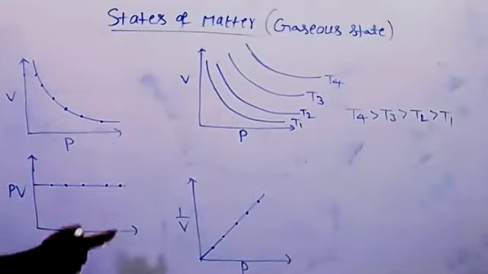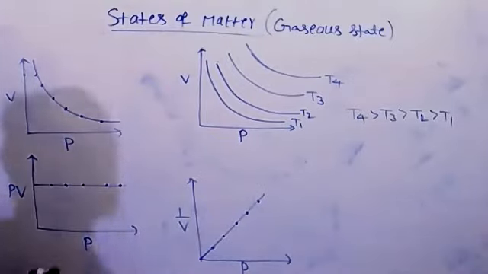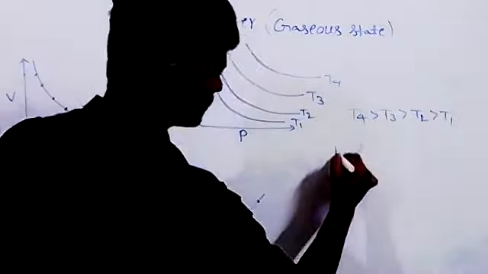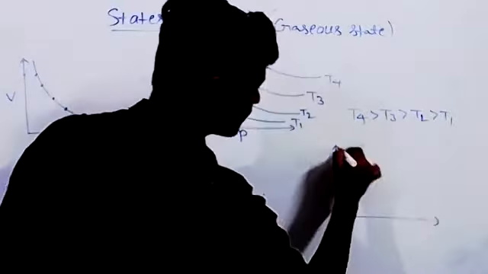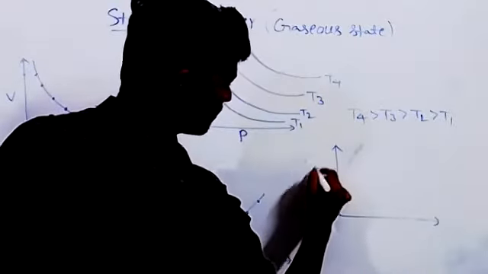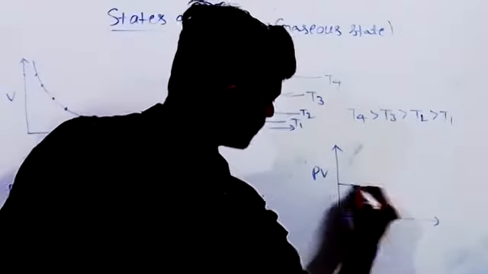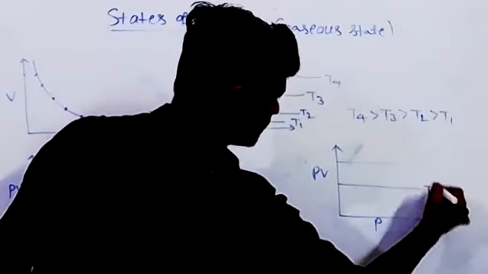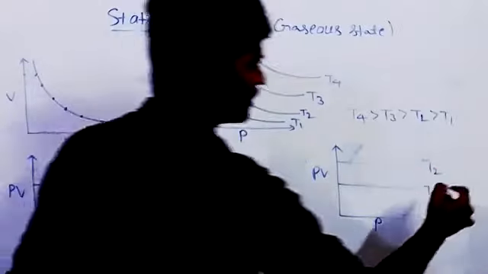Even for this also, we can draw at different temperatures. PV versus P, this is T1, this is T2. Here also T2 greater than T1.